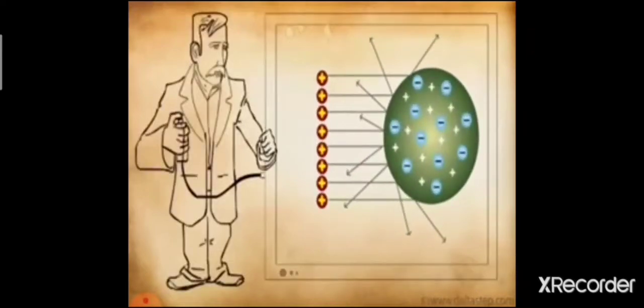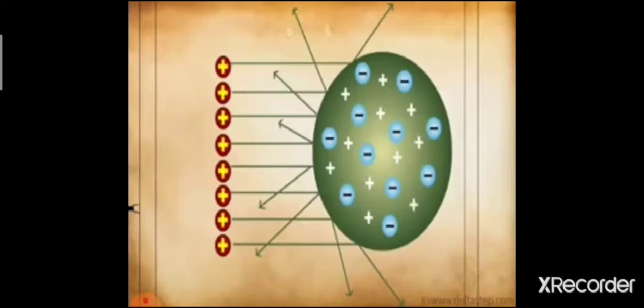Rutherford performed an experiment in which he took alpha particles. The alpha particles are positively charged particles. He projected these particles on the atom. He expected something like this to happen. If Thomson's model was correct, then the atom is a positive solid sphere. So, all the positive particles, that is all the alpha particles, should have been deflected when they strike the atom.